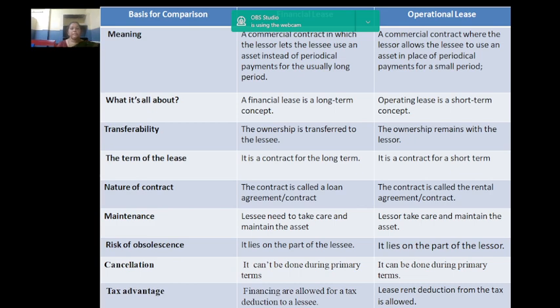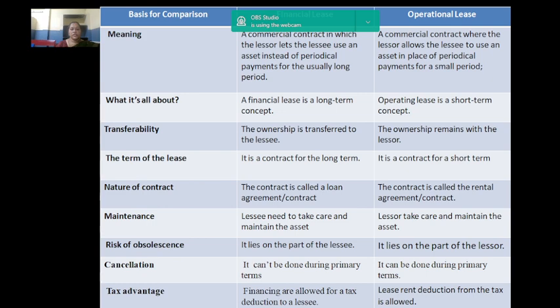Next, we will see the basic differences between a financial lease and an operational lease. So, some terms are given for the basis of comparison. First is meaning. Meaning of financial lease: a commercial contract in which the lessor lets the lessee use an asset in return for periodical payments, usually for a long period. Whereas an operational lease is a commercial contract where the lessor allows the lessee to use an asset in place of periodical payments for a small period.